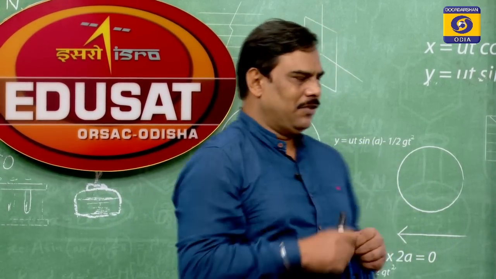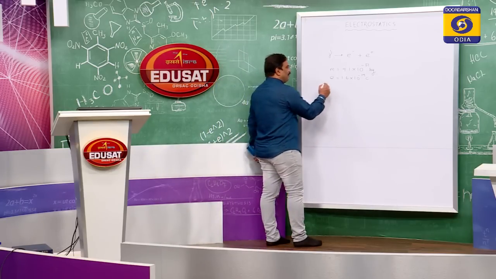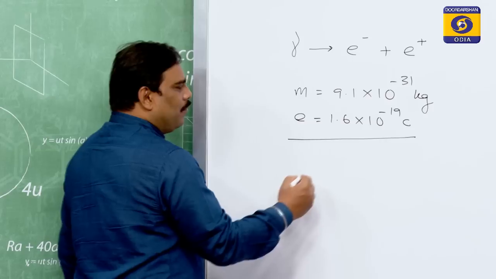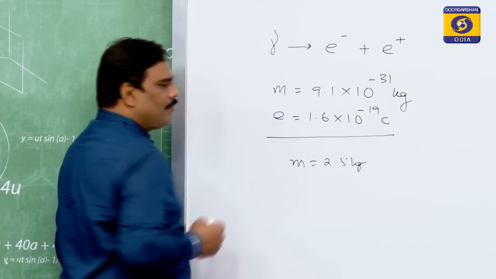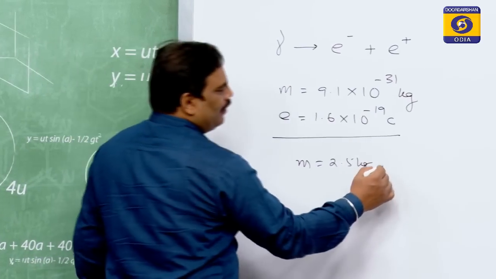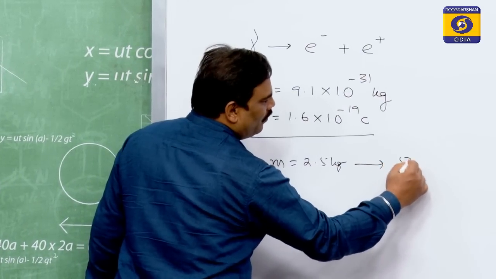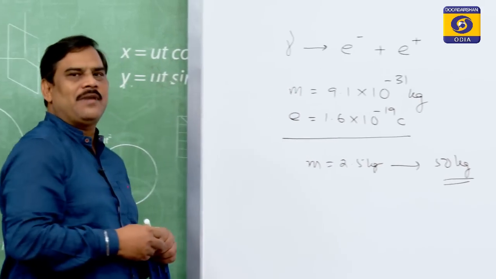Let us take an example. Suppose at our birth, my mass was 2.5 kg. Now, suppose my mass has increased to 50 kg. Where did this mass come from?